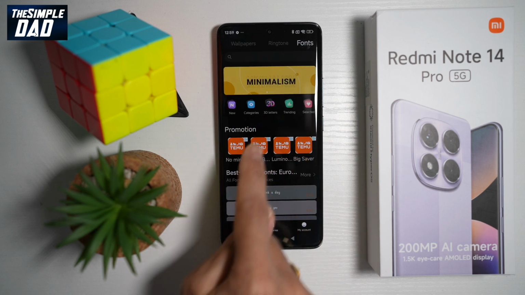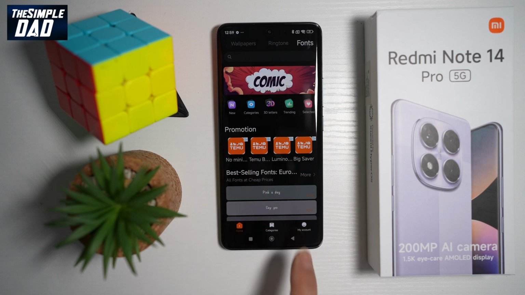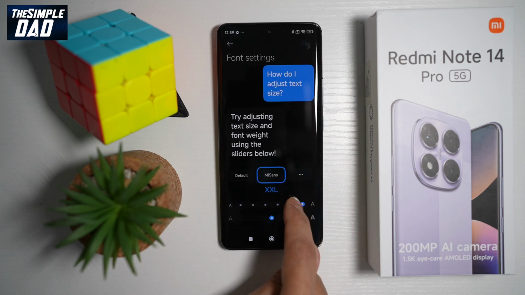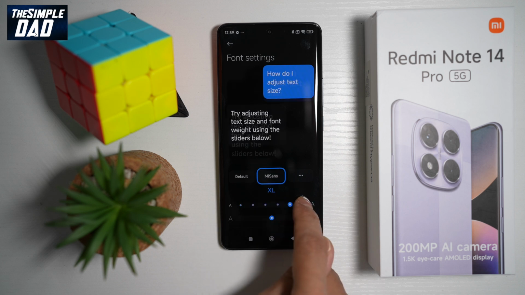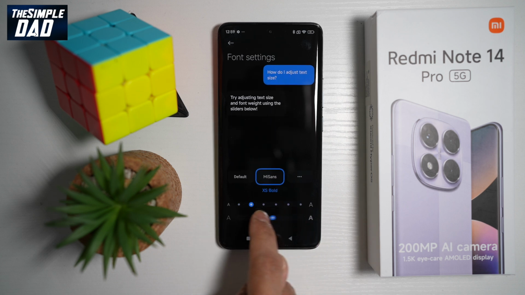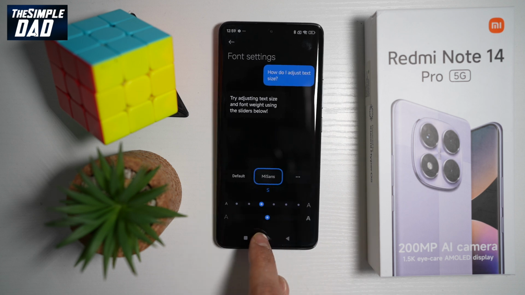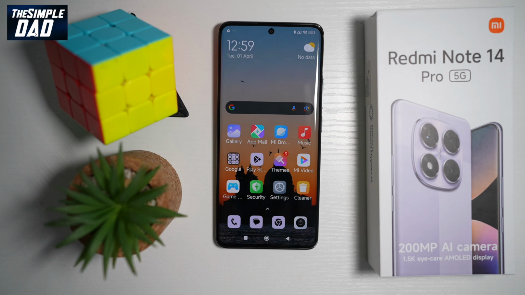You can go ahead and install fonts from the Xiaomi App Store. However, you can also choose what size fonts you require. At the bottom here, you can go ahead and make it bold or less bold. Press home once you're happy with that, and your font will change.